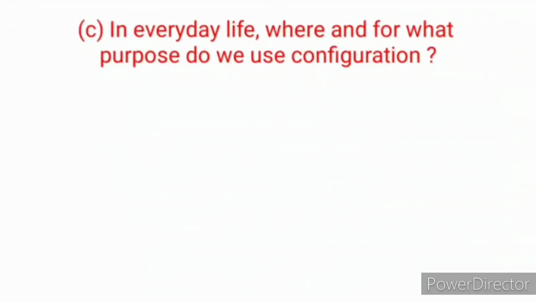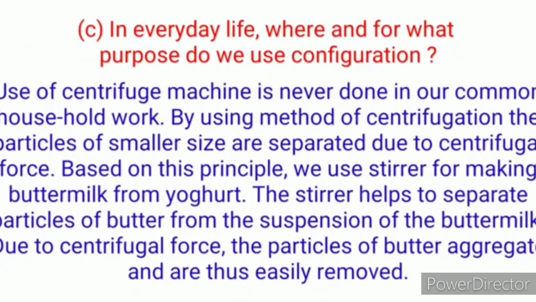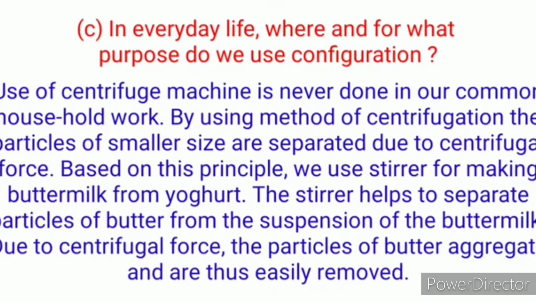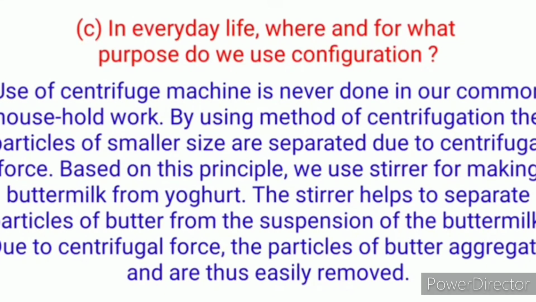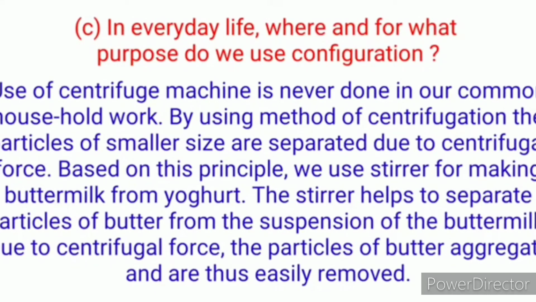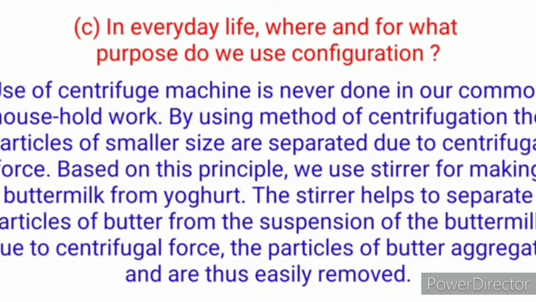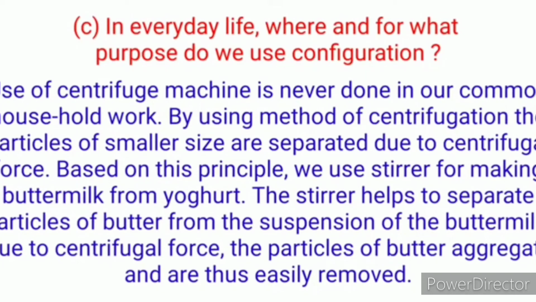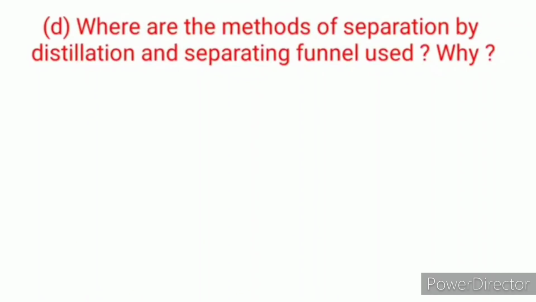C. In everyday life, where and for what purpose do we use centrifugation? We use centrifuge machines in our common household work. By using the method of centrifugation, the particles of smaller size get separated due to centrifugal force. Based on this principle, we use a stirrer for making buttermilk from yogurt. The stirrer helps to separate the butter particles from the buttermilk, in such a way that they aggregate and get easily removed from the entire buttermilk.